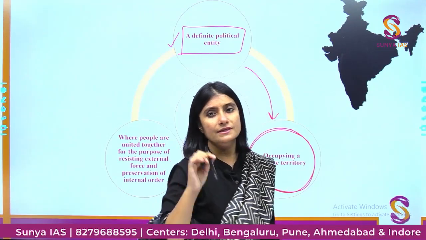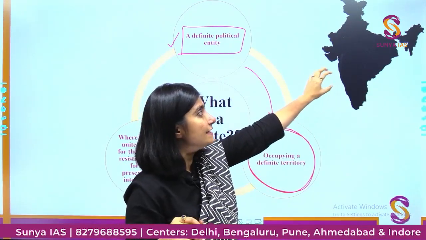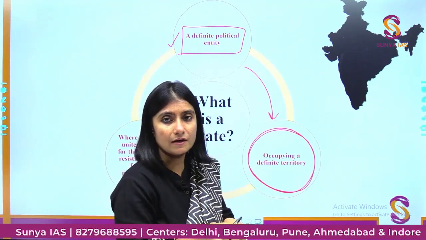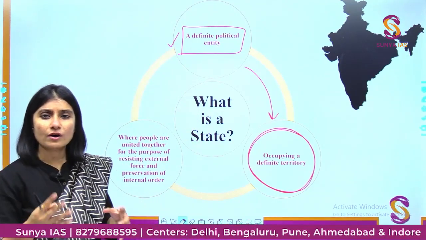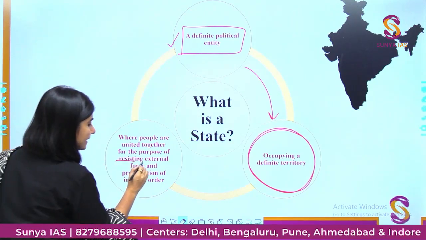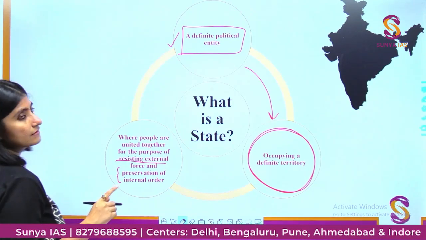We are a political identity and we occupy a definite territory. There is a third component which is very important, wherein people come together for two purposes. What two purposes are people coming together for? For resisting external aggression and preservation of internal order.